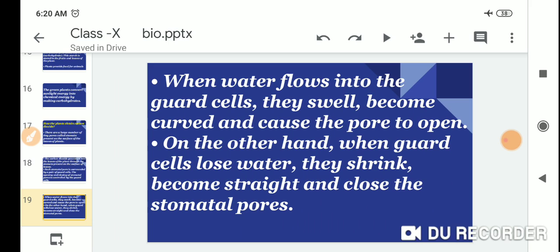When water flows into the guard cells, they swell, become curved and cause the pore to open. On the other hand, when the guard cells lose water, they shrink, become straight and close the stomatal pore. This is the closed stomata.